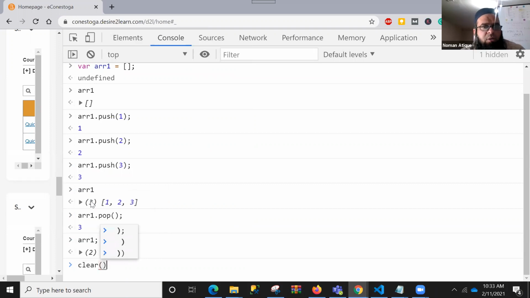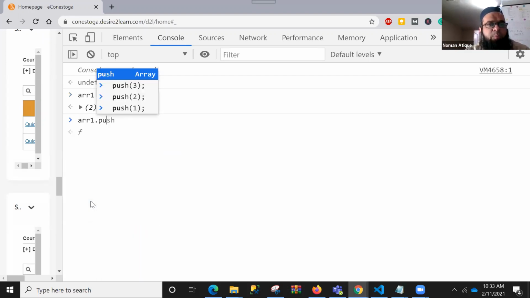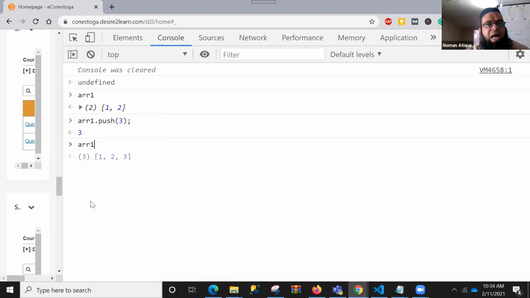Now, anyone from you, how can I add a number to the beginning of the array? Because you know what it is doing: array 1 is adding values to the back side. If I say array 1 dot push 3, push is adding towards the end. But I'm asking that I want to add this 3 before 1.